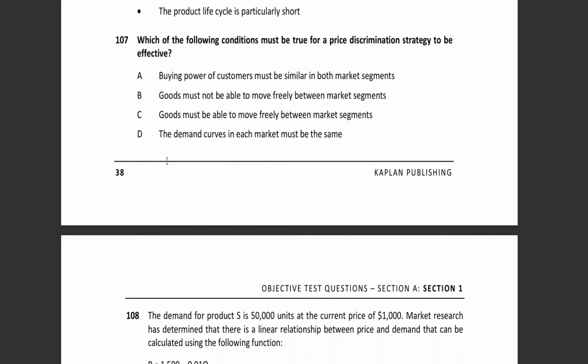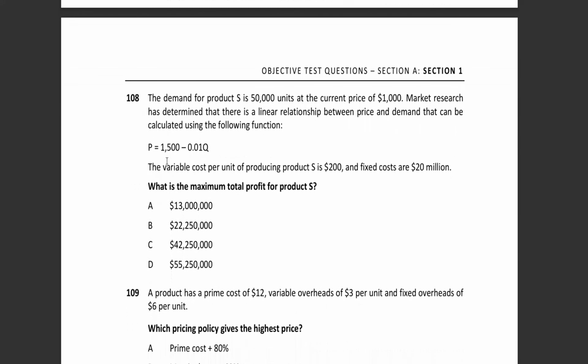Okay, so now question number 108. The demand for the product is 50,000 units at the current price of 1,000. Market research has determined that there is a linear relationship between the price and demand that can be calculated using the following function. So they have already developed the demand equation. We don't need to do that. The variable cost per unit for the product is 200 and fixed costs are 20 million. What is the maximum total profit for product X?